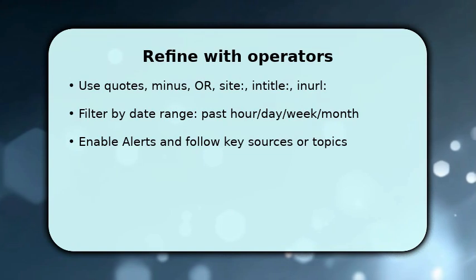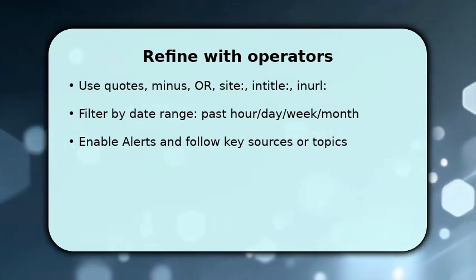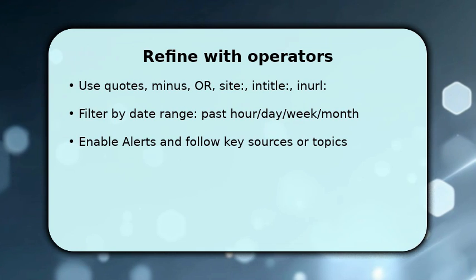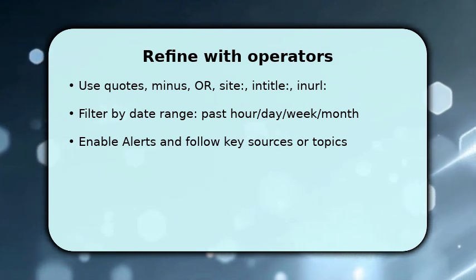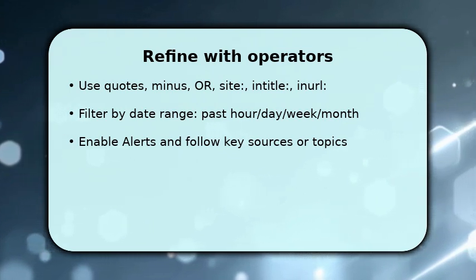Now refine and narrow. Use quotes for exact matches, minus to exclude terms, and/or for alternatives. Add cite to search a publication directly. Once done, try in title or inURL to prioritize headline relevance.